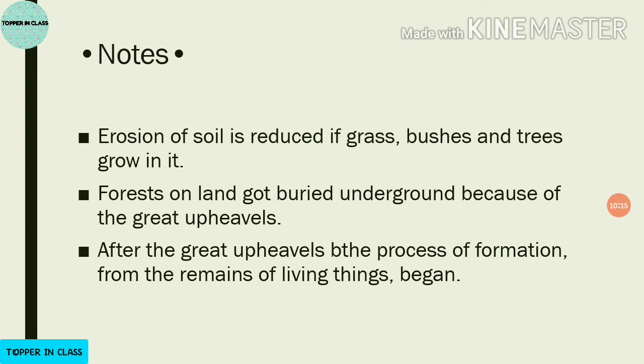but there is just one way to stop this erosion, this destruction of soil. And how is that possible? It is possible if the green cover of land is increased. Green cover means if grass, bushes, trees, etc. grow on land, the erosion of soil is reduced.